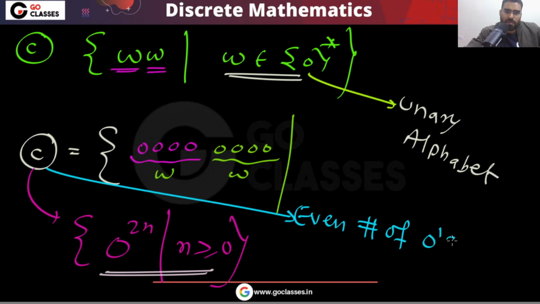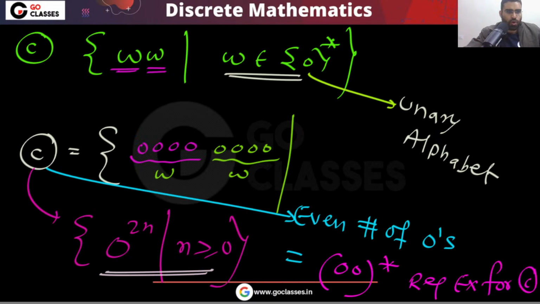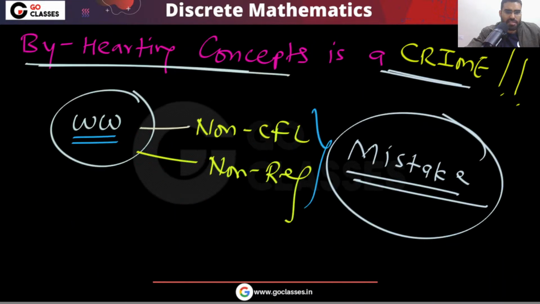Even number of zeros. You can write a regular expression for this: (00)*. This is the regular expression for option C. So that is the reason this C is regular. So remember, this C is regular.